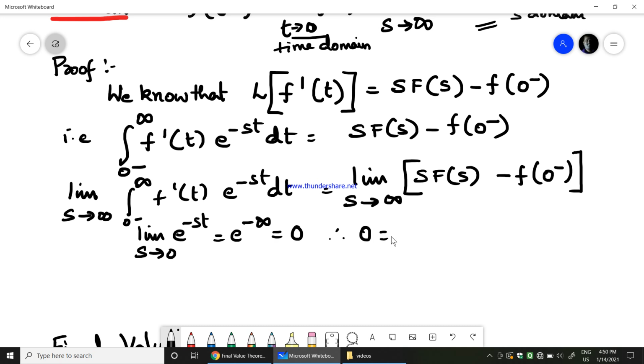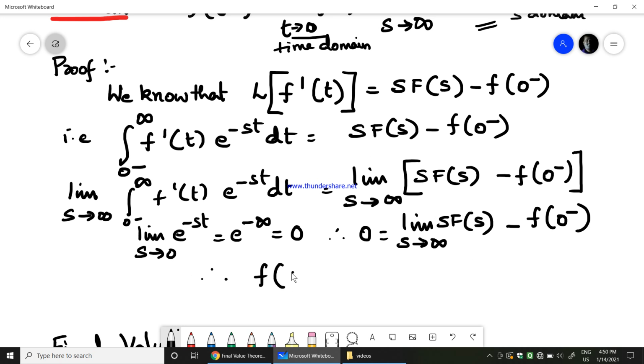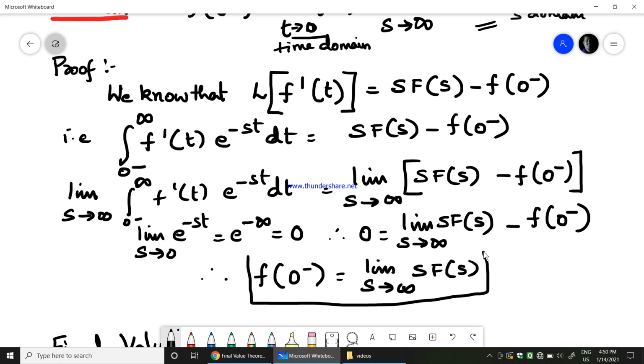Therefore, 0 equals limit s tends to infinity s into F of s minus f of 0 minus, since f of 0 minus does not depend on s and remains as it is. Therefore, bringing f of 0 minus to the left hand side, we get f of 0 minus equals limit s tends to infinity s into F of s. So this is the proof of the initial value theorem.